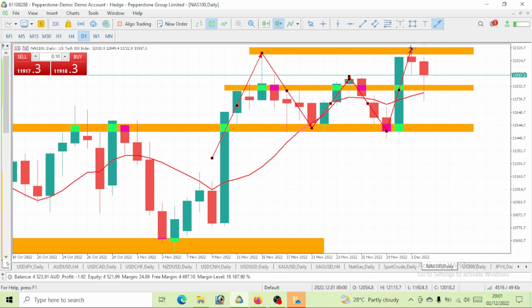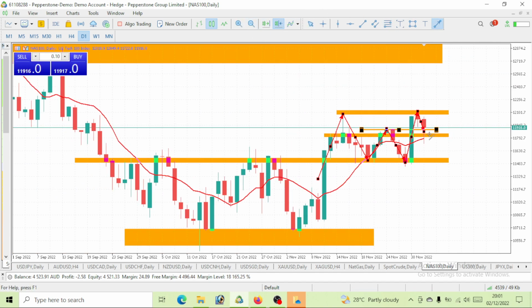So what again do you expect? A pullback. I told you guys that we should be expecting a pullback here, right? So price gave us a pullback, even broke below it more than what we expected. So above all, now that price has broken below it and price has now corrected itself by giving us that bullish move, what do you expect next? New highs to be made. So we are expecting for this week this NASDAQ 100 to break these highs. So we want to see it break above a level of 12,000. We are currently trading at 11,900 plus. By next week we should be close to 12,200 plus. So NASDAQ 100 still bullish.